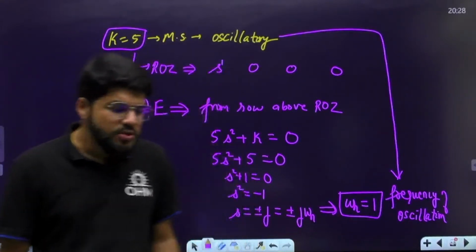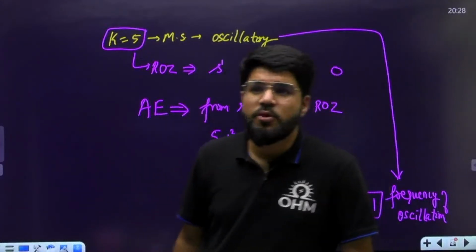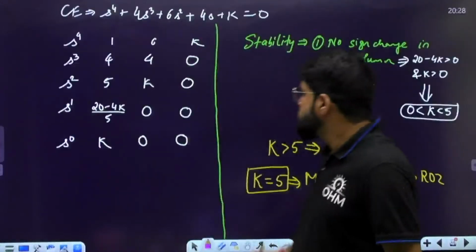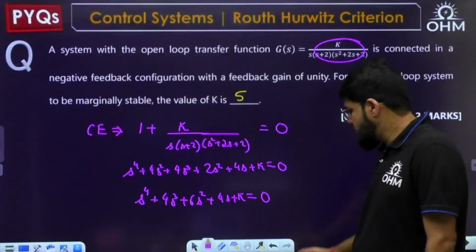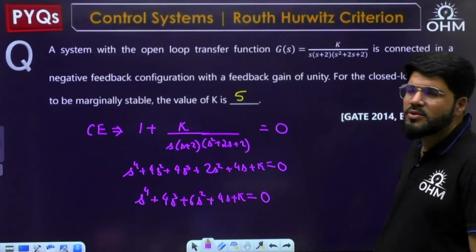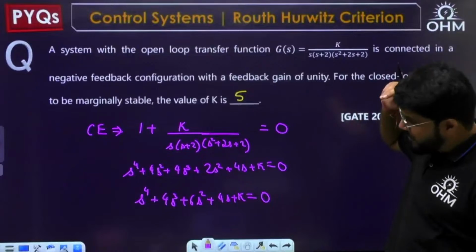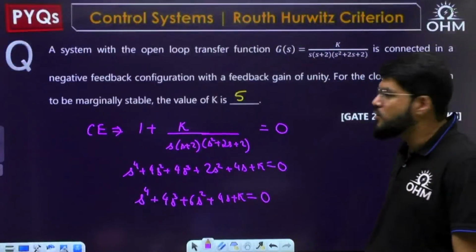No. See, K equal to 0, practically you see, don't always look into the mathematical point of view, Satyam. If you take K equal to 0, then the system itself will vanish. The G(s) itself is 0. There is no open loop gain. There is no characteristic equation that is framed. So don't look into the table only. I'm directly saying K equal to 0 is not a practically viable value to be considered.